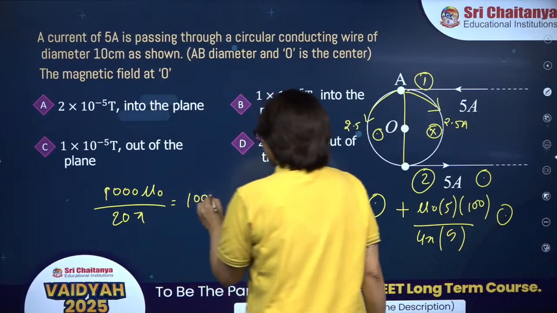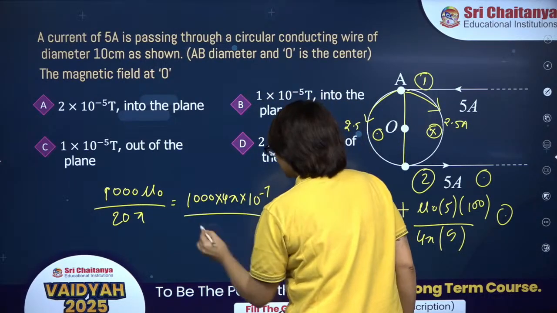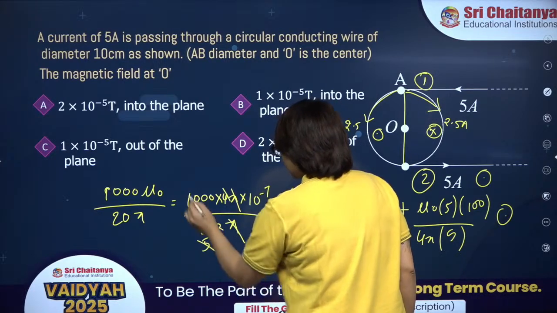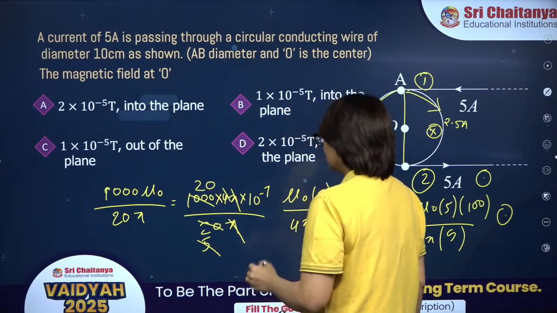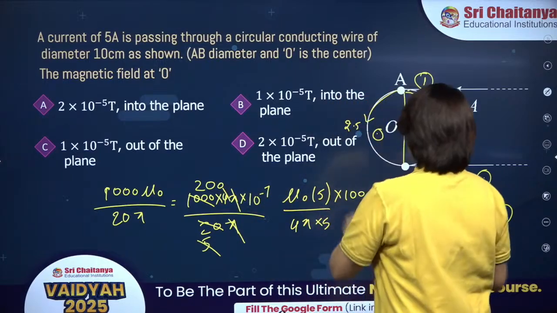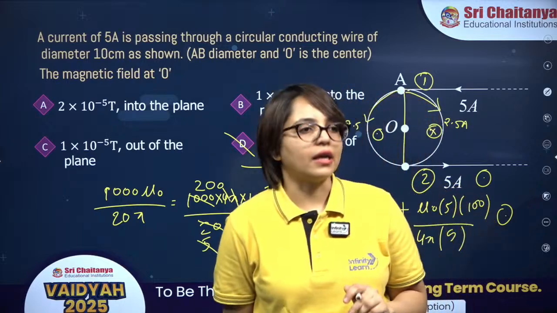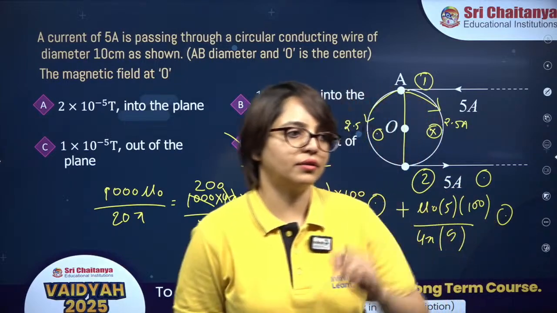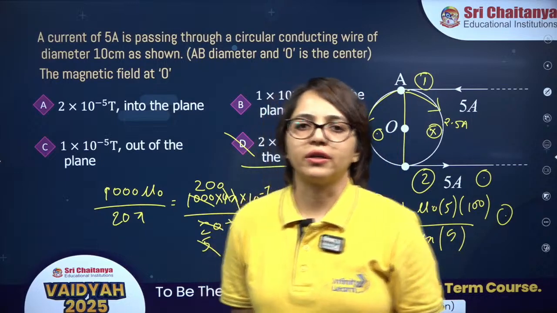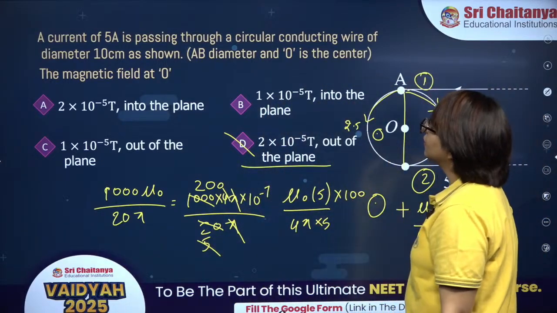So it will be 1000 mu naught, where mu naught is 4 pi into 10 power minus 7, divided by 20 pi. Pi cancels, 5 into 4 is 20, so 200. So it is 2 into 10 power minus 5 Tesla and it will be out of the plane. So the correct answer is option D. Nowadays they are asking formulas a lot. So the correct answer will be option D over here.